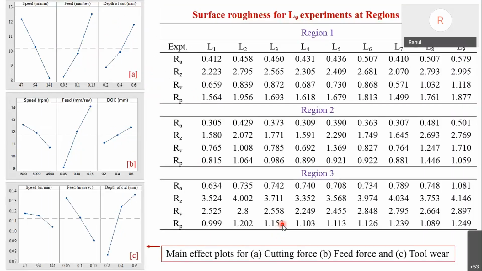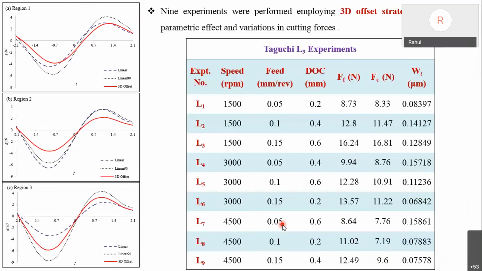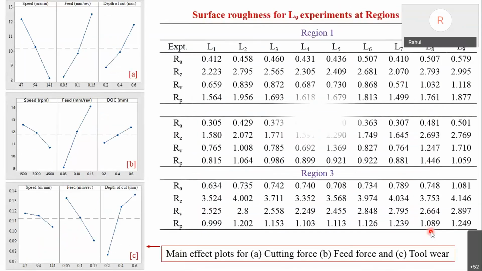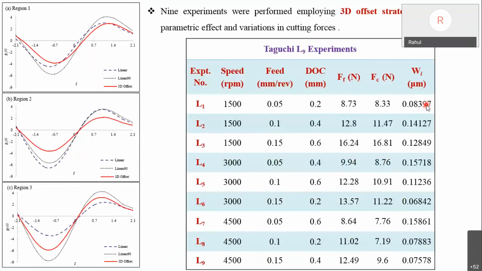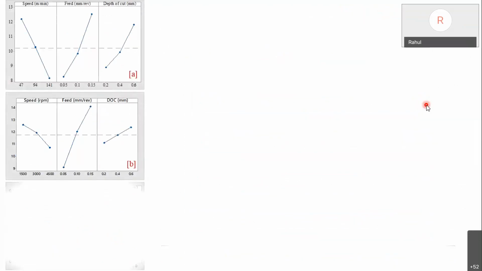Before that, once again what we did here: we plotted region 1, region 2, region 3. Now for all 9 experiments, whatever roughness data and wear data, the tool wear values we have quoted here, and similarly the roughness values. Just to make it simple, think of region 1 and the L1 experiment: we have Ra, Rz, these 4 values, and the roughness for L1. So these five values are substituted in the Khatri-Naik plot, and then we get the R1 plot.